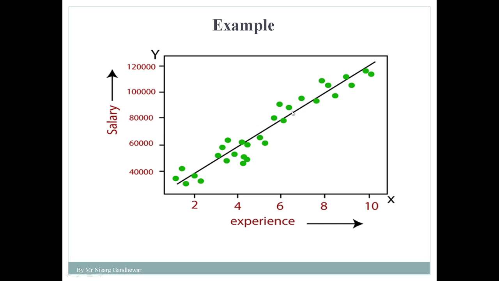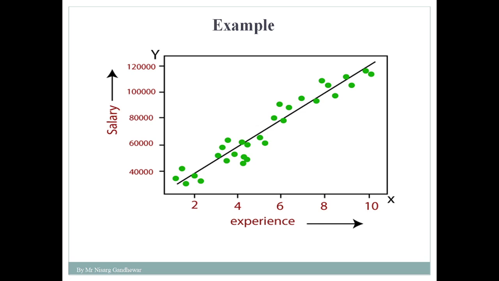In this case we find that the relationship between experience and salary is linear in nature. What you understand from here is, suppose the experience of a particular employee is increasing, 2, 4, 6, then the salary of the employee is also getting increased. That means the relationship between experience and salary is directly proportional. We can say that experience is directly proportional to salary. Suppose the value of experience increases, then the value of salary is also going to increase. That means the relationship between experience and salary is linear in nature.